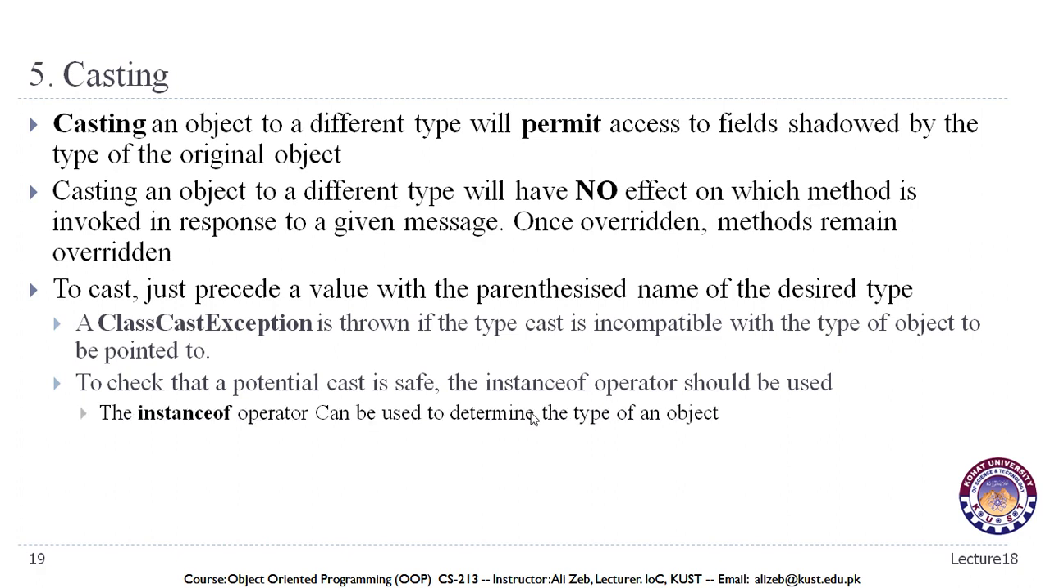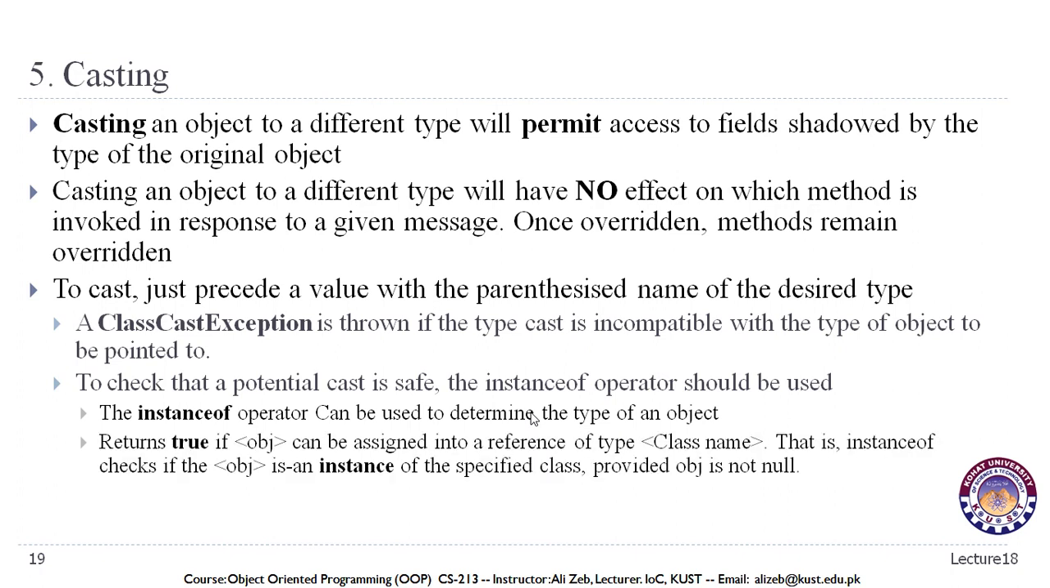The instanceof operator can be used to determine the type of an object. It returns a boolean value. It returns true if the object can be assigned to a reference of the type, for example a class name. That is, instanceof checks if the object is an instance of the specified class, provided obj is not null. You can look into the instanceof operator lecture if you want to go into the detail of this.